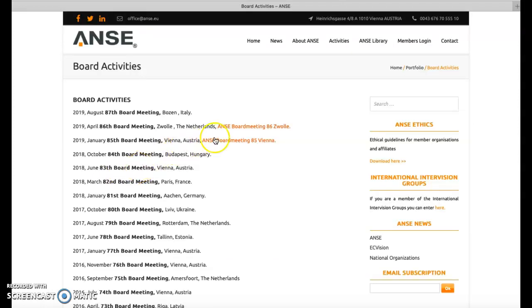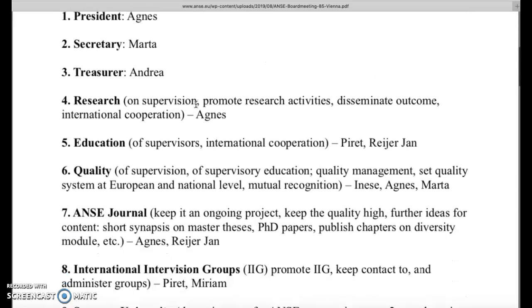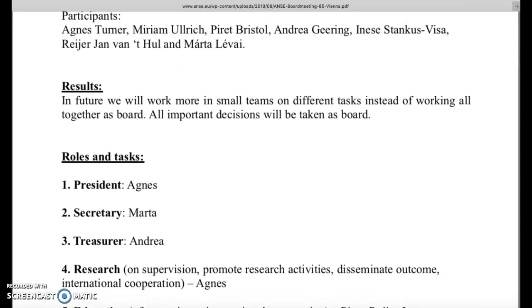Since the new board was installed in 2019, we started also sharing a summary of what we are doing in the board meetings, so you can read about what we did. For instance, if you click on ANSE board meeting January in Vienna, you can read what we did, what we talked about, and what results we achieved in this board meeting.